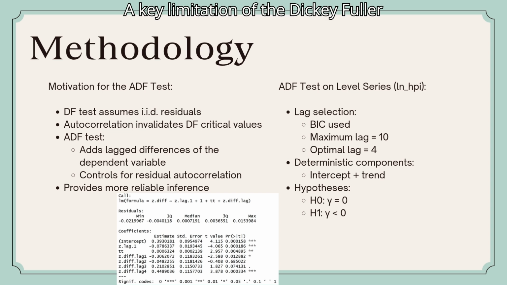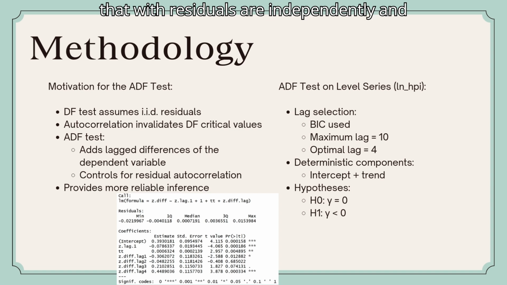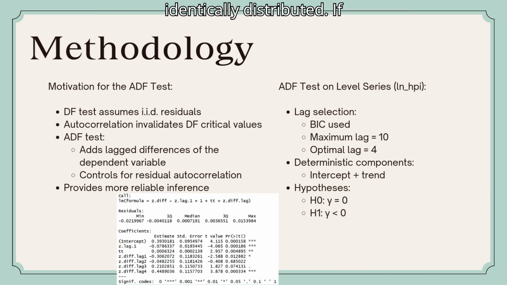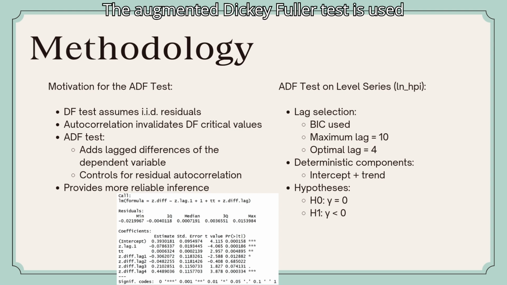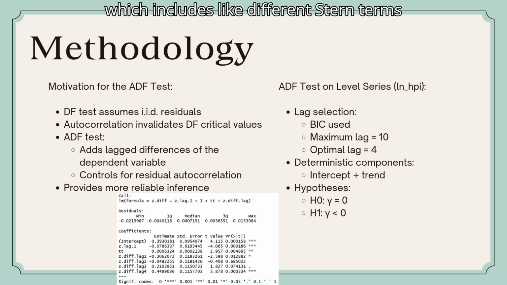A key limitation of the Dickey-Fuller test is its reliance on the assumption that residuals are independently and identically distributed. If autocorrelation is present, the DF test becomes invalid. To address this issue, the augmented Dickey-Fuller test is used, which includes lagged difference terms to remove serial correlation.